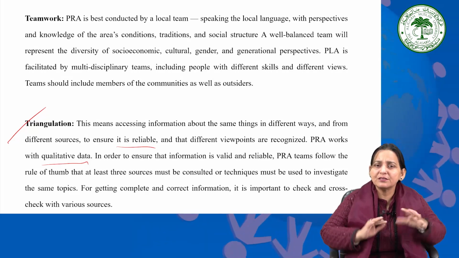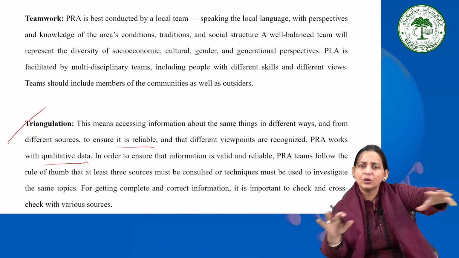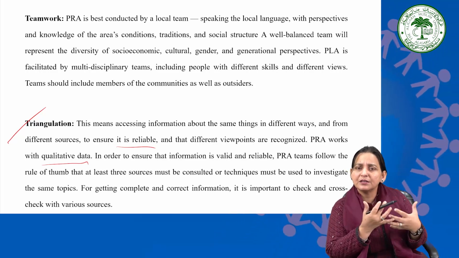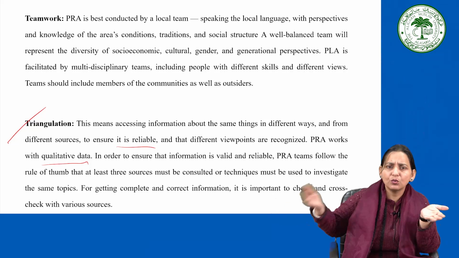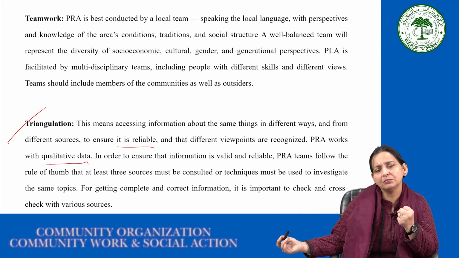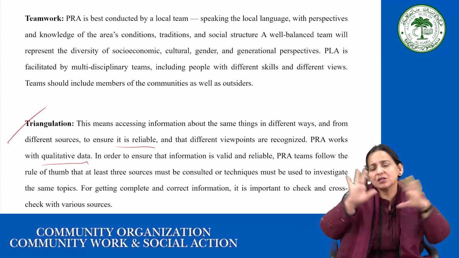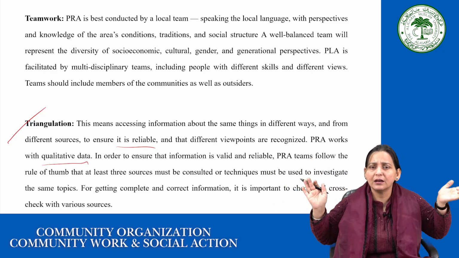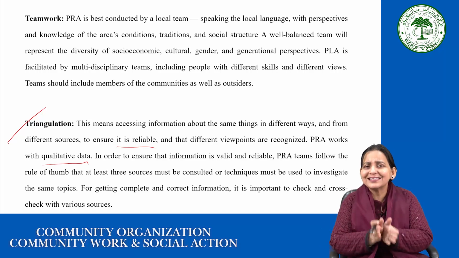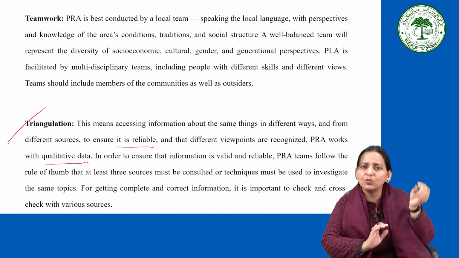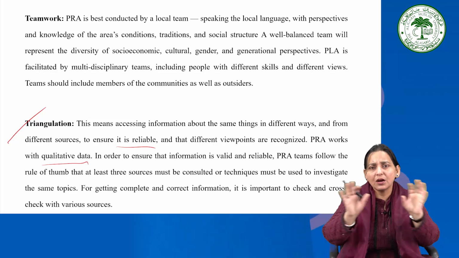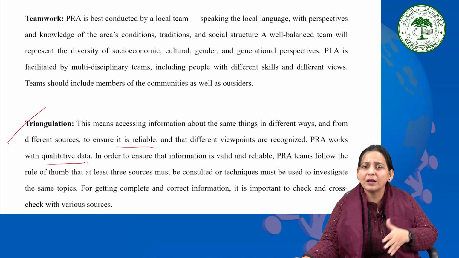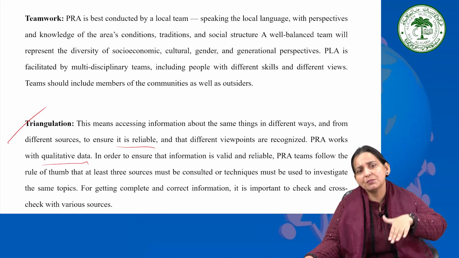As it is qualitative, maybe it's very subjective. So you're doing some kind of activity with one set of community members, and maybe that is influenced by their own subjective ideology. That could also happen with the traditional methods, but in the traditional methods the number of respondents is so high compared to the PRA, PLA technique. So for that reason, it's very important to validate your information by getting information from different sets of the community, and at least 3 to 4 respondents have to be taken for the same issue, and you can use 2-3 different methods for the same aspect.